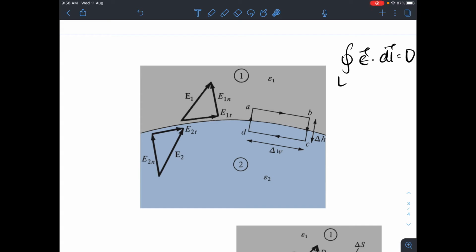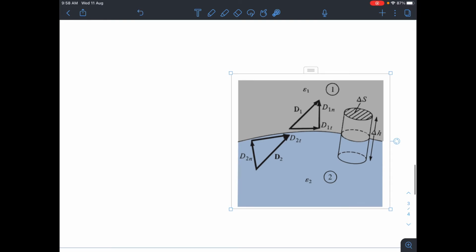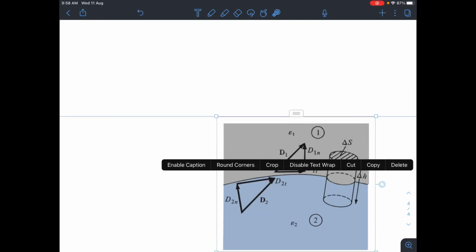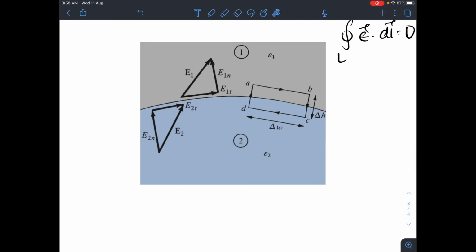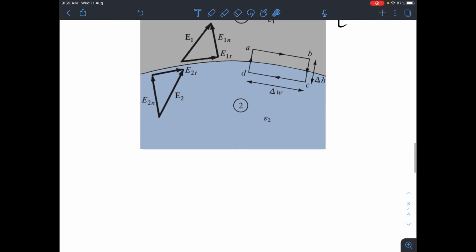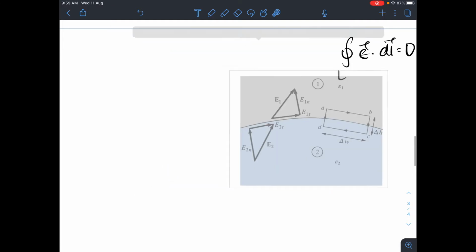So one from AB or CD, its length is what? Delta W, and BC or AD, it is what? Delta H. Okay, so with this understanding, we are going to our derivation. Which Maxwell equation? I am making it a bit smaller, because now I don't need it much.